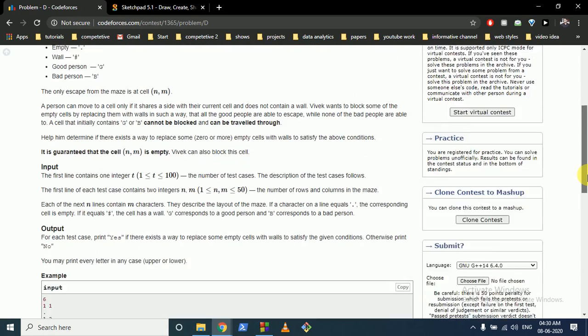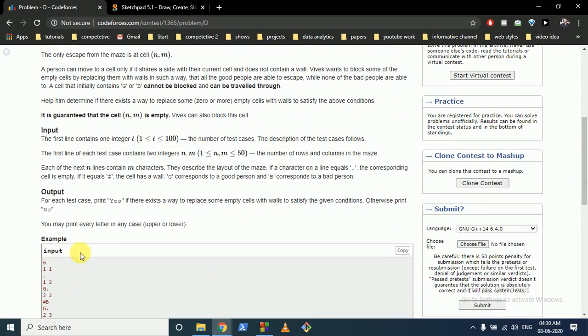If there is no good person in the grid, then there is always a way. The grid will only contain bad persons or no persons. In both cases, if you just block the last cell, the answer is good, because there is no good person in the grid and all the bad persons are blocked. So the answer is true, which is yes.